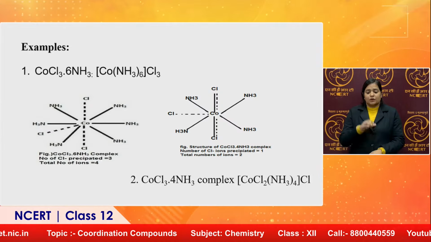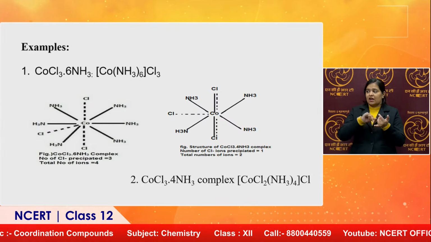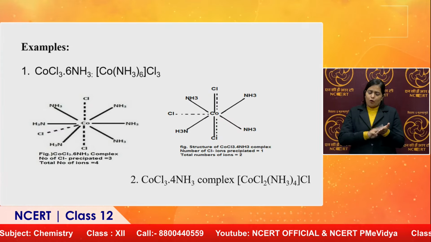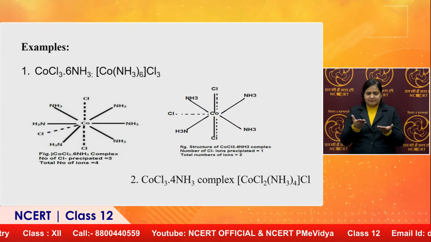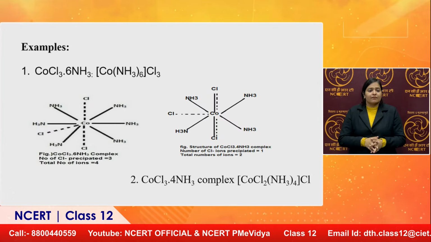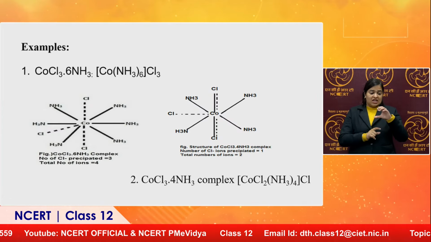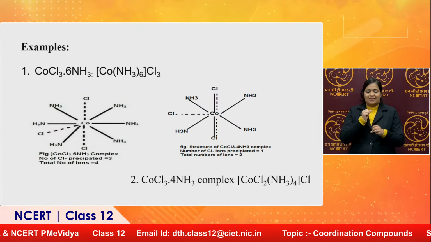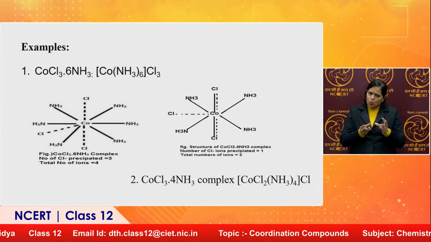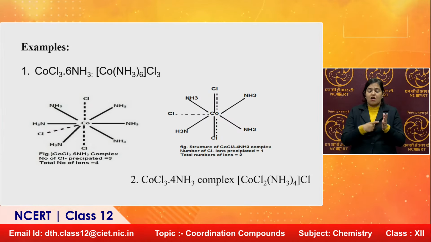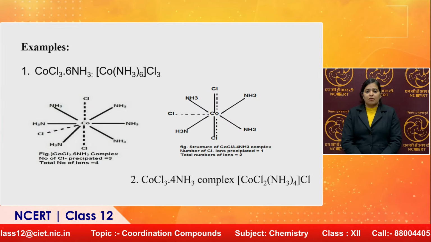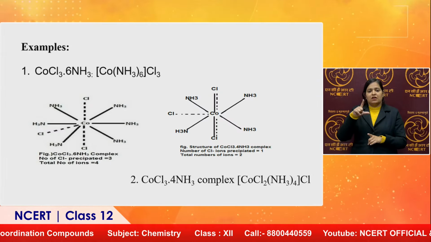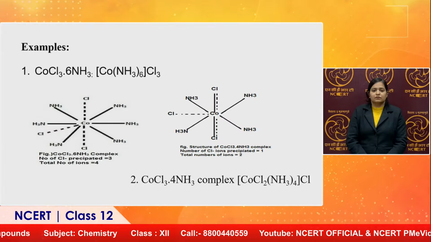So a complex like CoCl3·6NH3 is to be written in complex form as [Co(NH3)6]Cl3. Here NH3 6 is the secondary valency and Cl3 is the primary valency. According to Werner, the ligands coordinating inside the coordination sphere are to be written with dark bonds, that is secondary valency, non-ionizable valency, that is NH3. And Cl3 is to be denoted as primary valency, and we have to write it by dotted bonds.